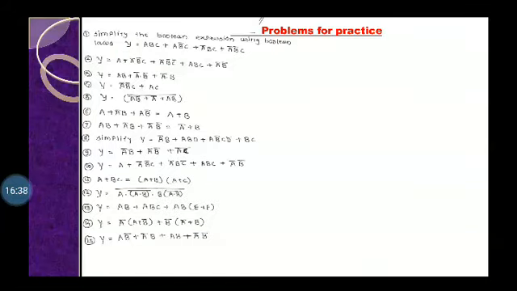Now these are the problems. For practice, you have to practice solving them by any Boolean laws, duality theorem and De Morgan's theorem. Thank you very much.